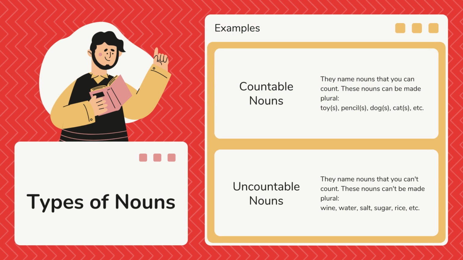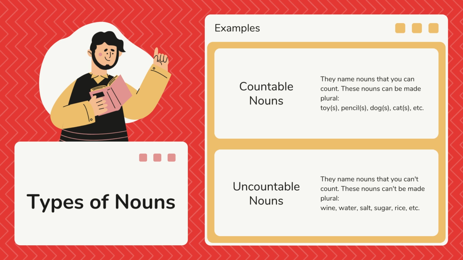Other types of nouns that we can have are countable and uncountable nouns. Those are easy, as their name says. They are nouns that you can count when we're talking about the countable. So what is the difference between something that you can count and something that you can't?